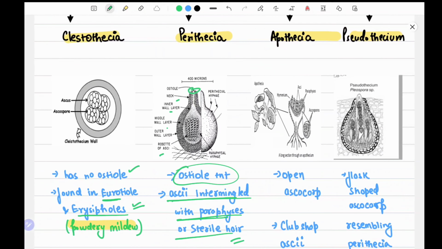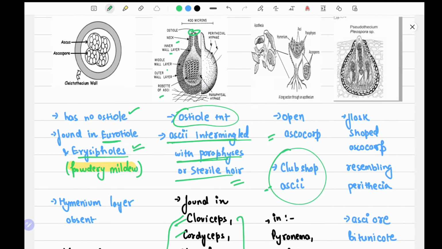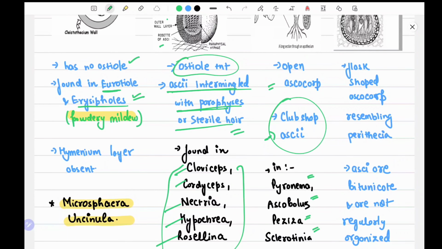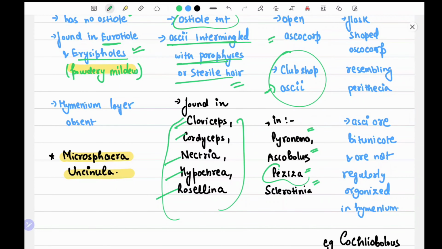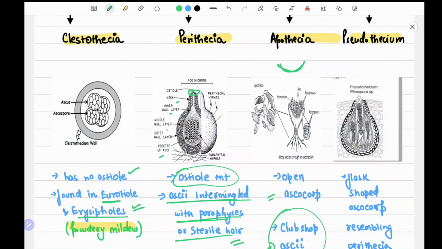Now, apothecia: an open ascocarp. Apothecia is a cup-like structure, an open ascocarp with club-shaped asci. Examples are Pyronema, Ascobolus, Peziza and Sclerotinia. For Peziza, the question comes: mention the type of fruiting body found in Peziza. So Peziza is important.